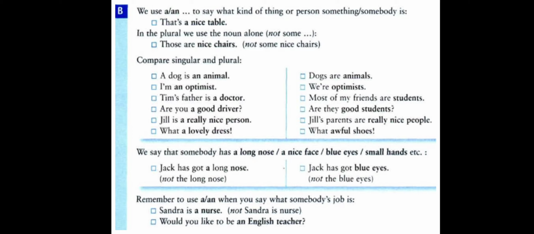We have here singular and plural nouns preceded by adjectives. Before the adjective, if the noun is singular, then we use the article a or an. If the noun is plural, we don't use any article before the adjective. Jack has got a long nose. Here nose is singular, thus we use the article a. Jack has got blue eyes. Eyes are plural, that's why we don't use any article. We just put the adjective alone.